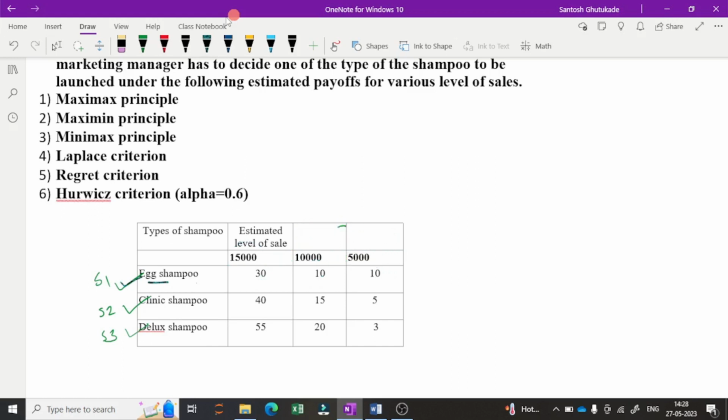So similarly for the others: for clinic shampoo and 15,000 sale, there is a profit of 40; clinic shampoo and 10,000 sale, profit of 15; clinic shampoo and 5,000 sale, then profit is 5. Similarly for deluxe shampoo with sales of 15,000, 10,000 and 5,000. So this is the actual problem. Now by using all these criteria we have to decide which decision Hindustan Liver may take. They may produce egg shampoo, clinic shampoo or deluxe shampoo. So we will see it one by one, criteria by criteria.